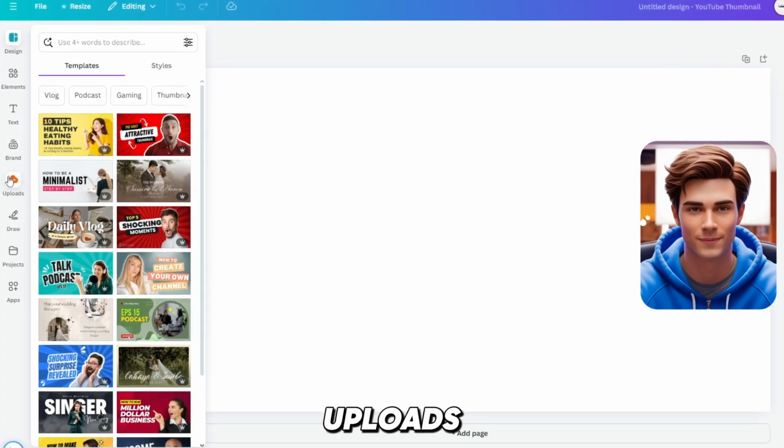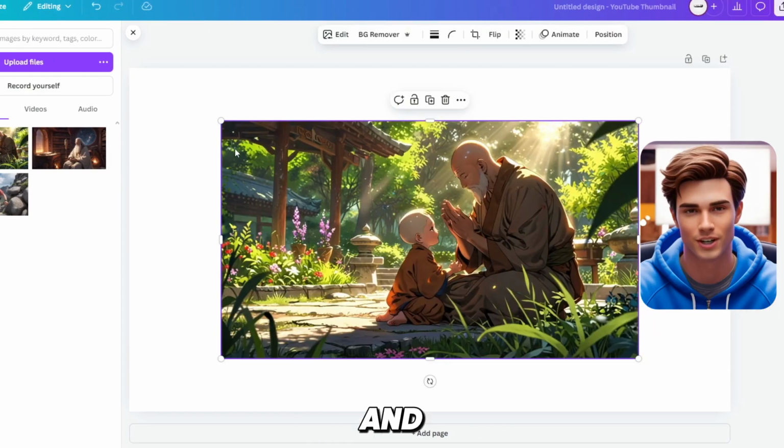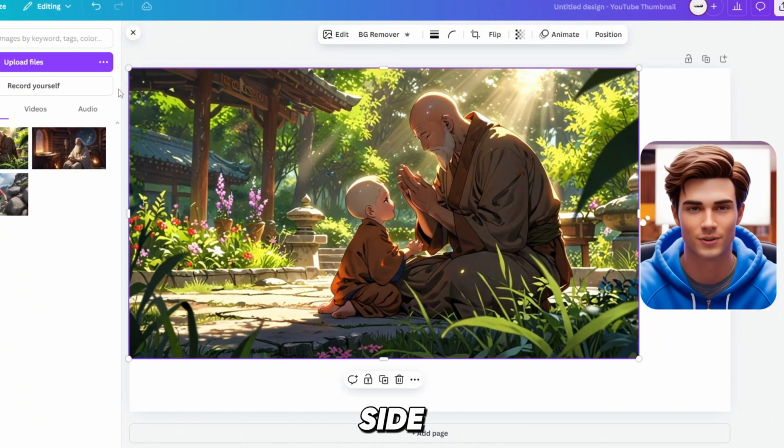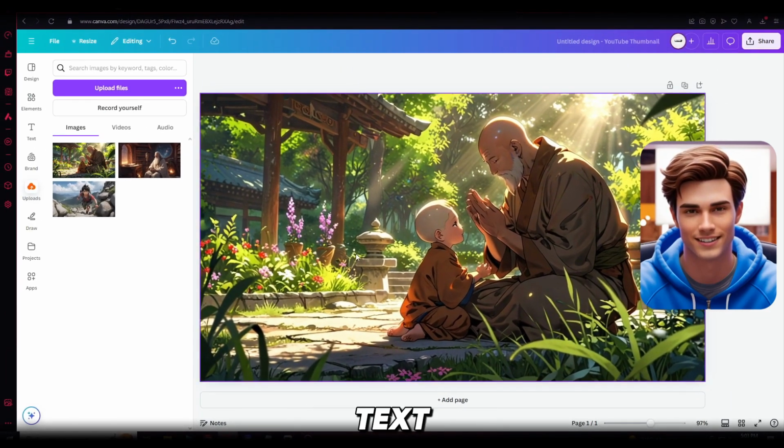First, head to Uploads and upload the image you just downloaded. Next, click on the image and it will be automatically added to the editing side. Use the corner dots to drag the image and make it fill the screen completely. Now let's add some engaging text.